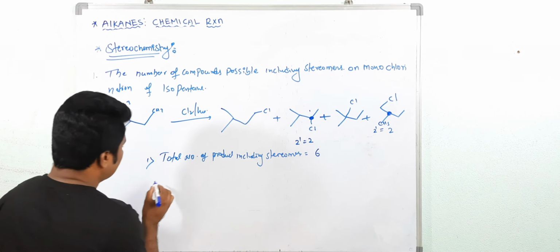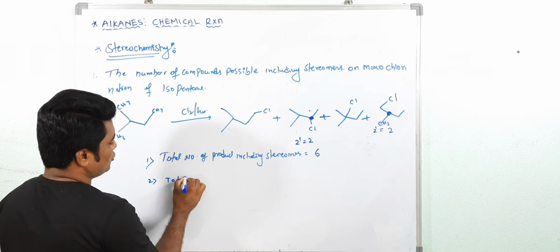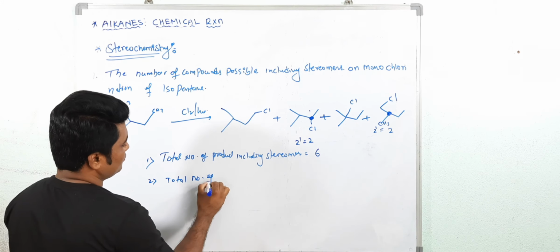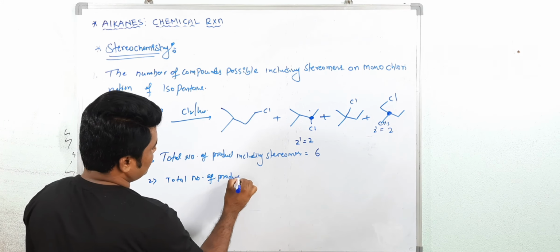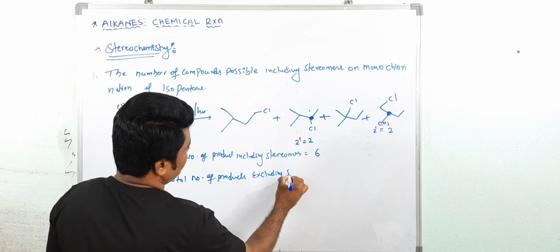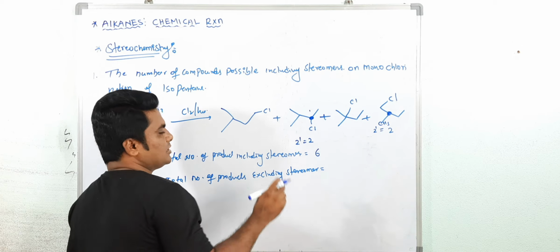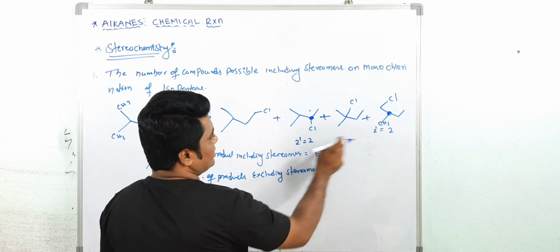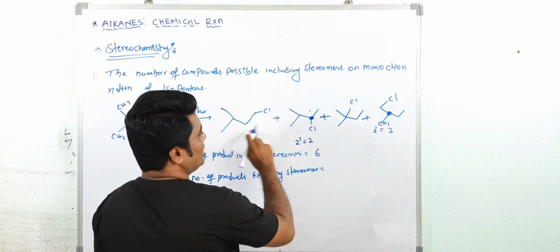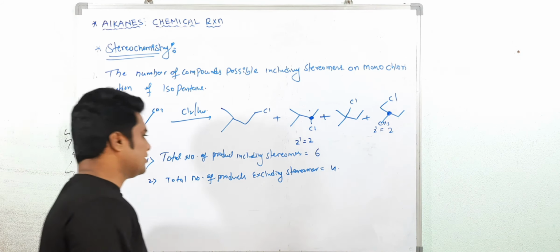But sometimes they will ask a second question: total number of products excluding stereomers. Excluding stereomers means we did not consider this chiral center, only 1, 2, 3, 4. Here we are getting 4. This is the second question.